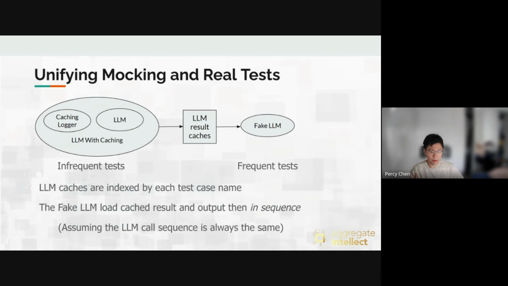So we're assuming, and actually it's not an assumption, it's a requirement, that the large model call sequence is always the same if we have the same output. So there's most of the time no indeterminism if we have the same output from the large model.